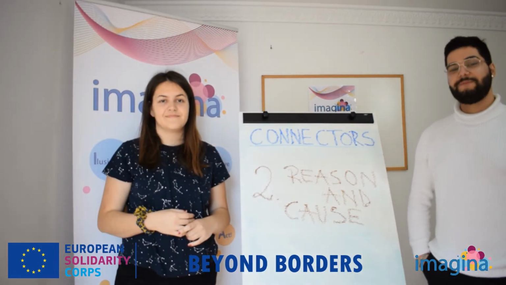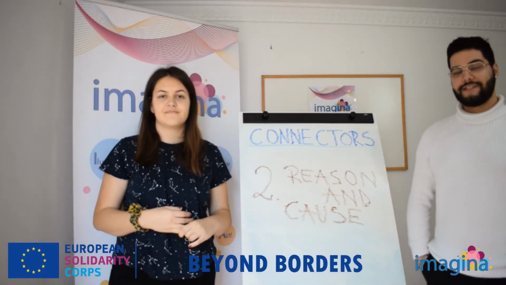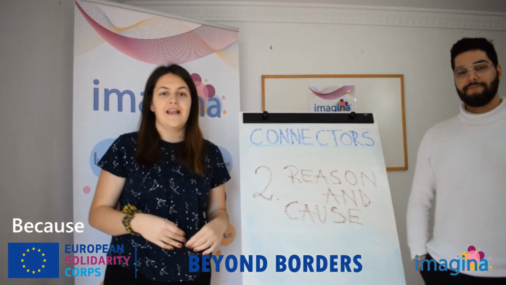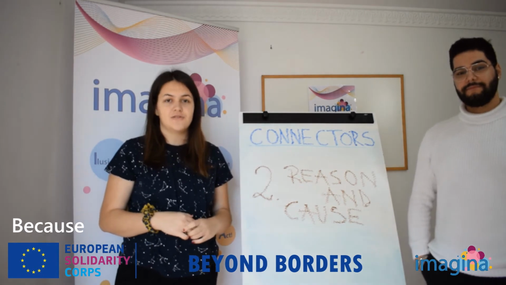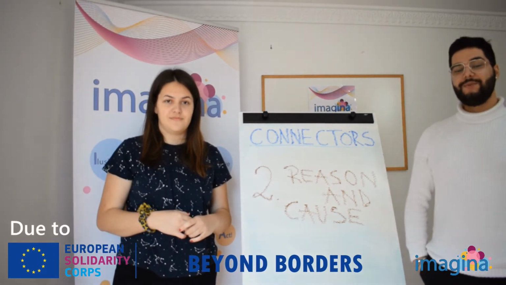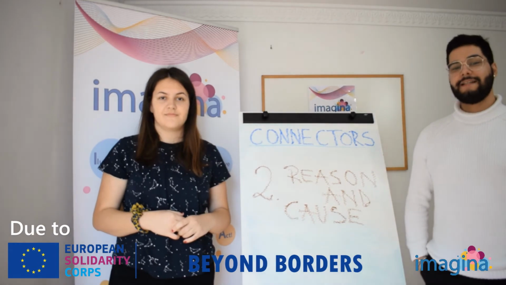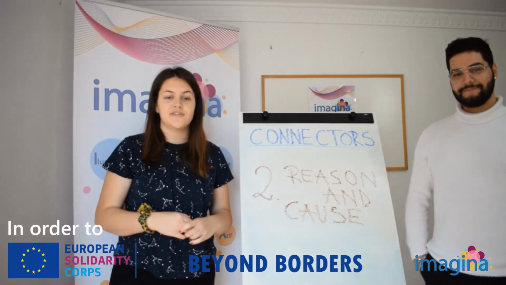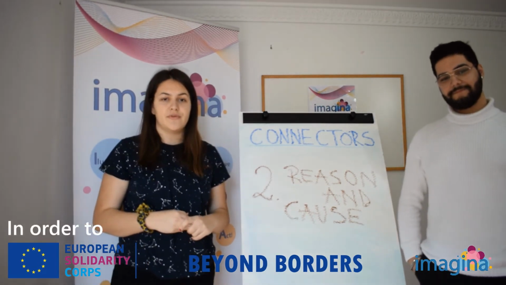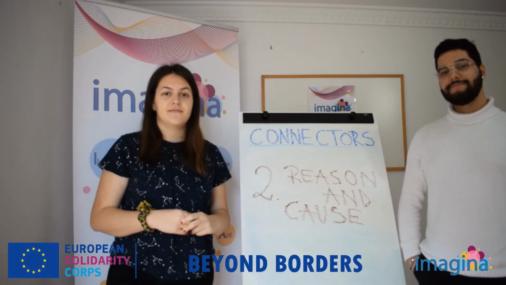So, number 2, reason and cause. For example, because. I like this book because it was good. Due to. Due to the fact this book was short, I liked it. In order to. In order to read the book faster, I read every day.